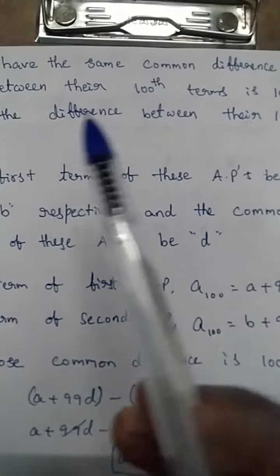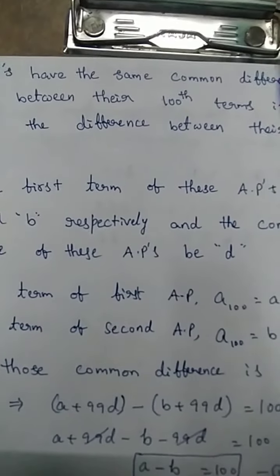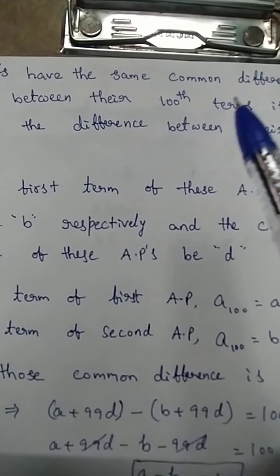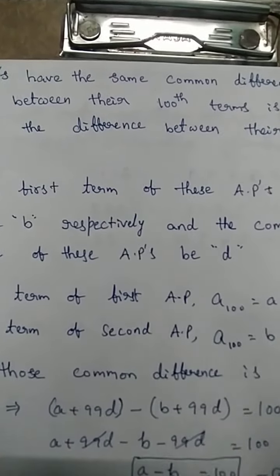Okay, so in the question two conditions are mentioned. The two arithmetic progressions have the same common difference, and the difference between the 100th terms is 100.